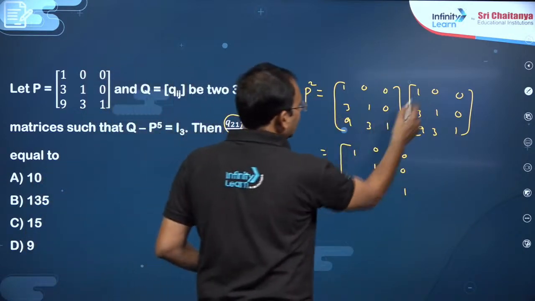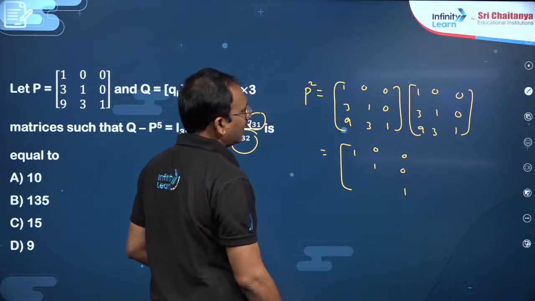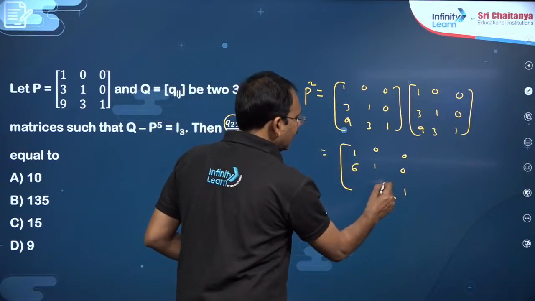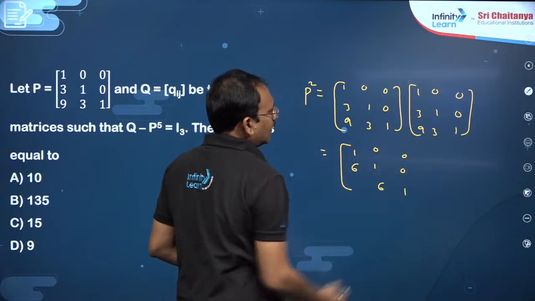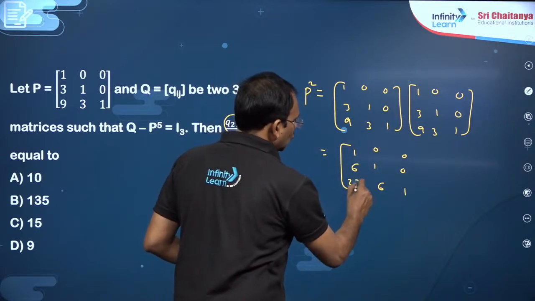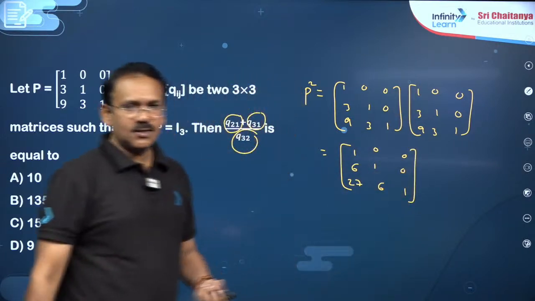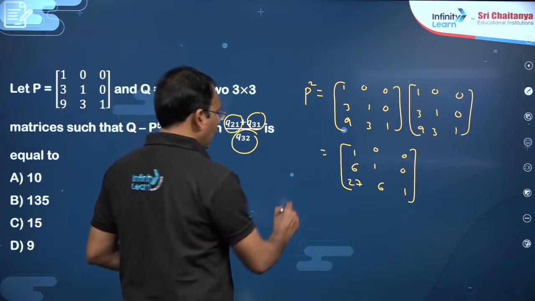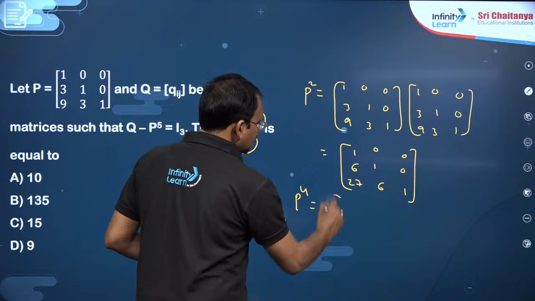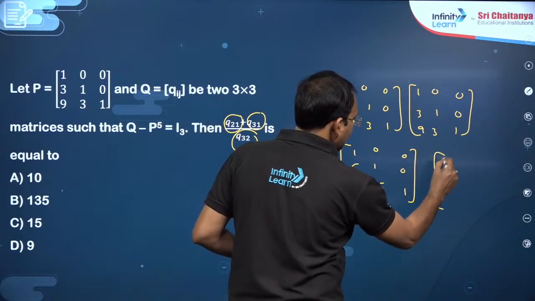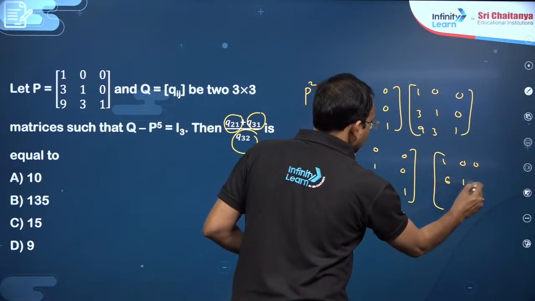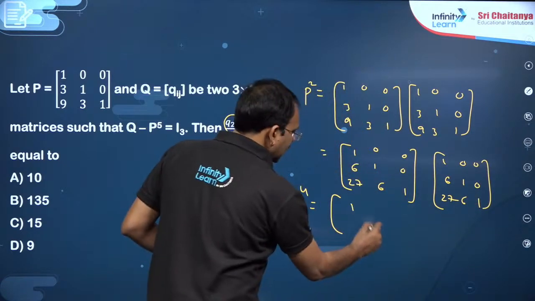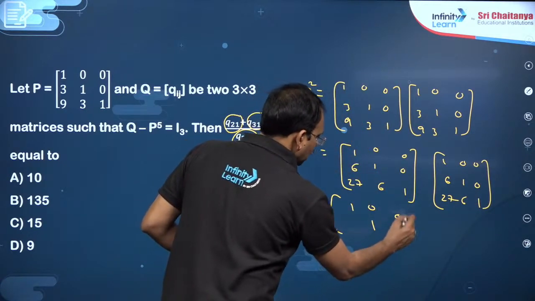Next, this element, if you just multiply, 3 plus 3, 6 it is. Similarly, you will get 6 here. This element, 9 plus 9 plus 9, 27. This is P square, dear students, right? Again, if you find P power 4, you have to multiply this with the same [1 0 0, 6 1 0, 27 6 1]. So you will get here 1 1 1 and 0 0 0 only.